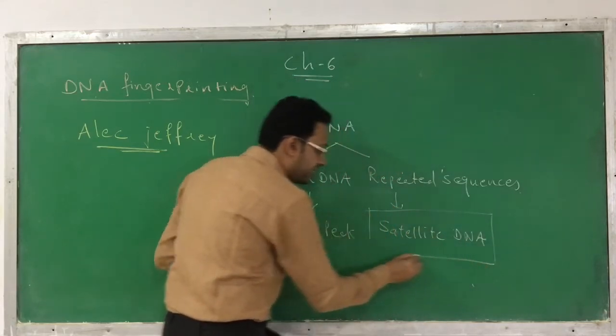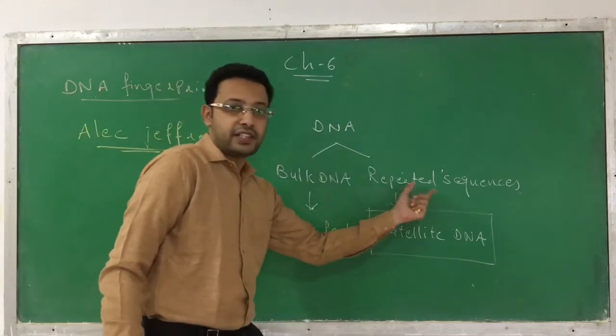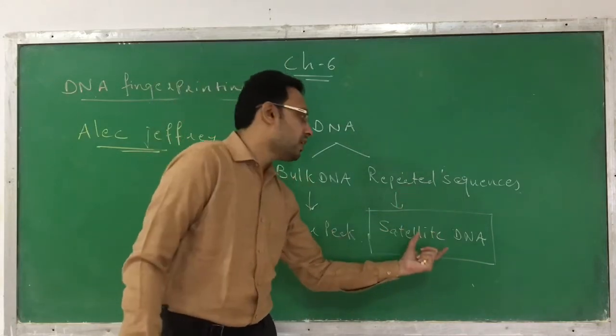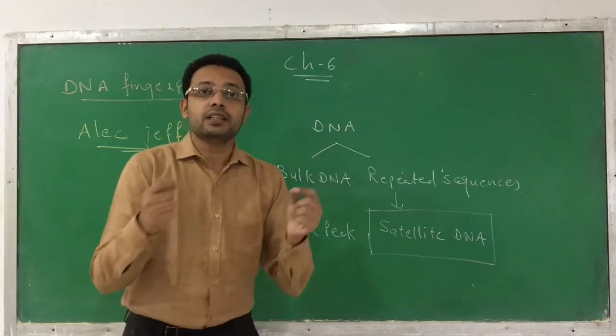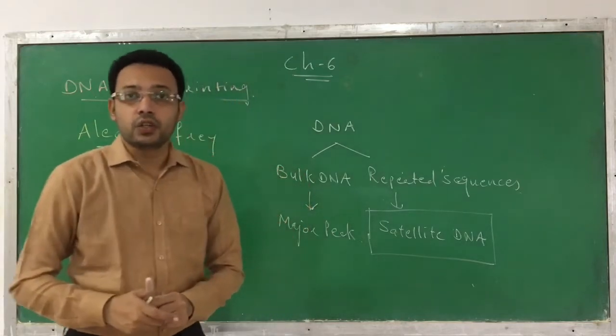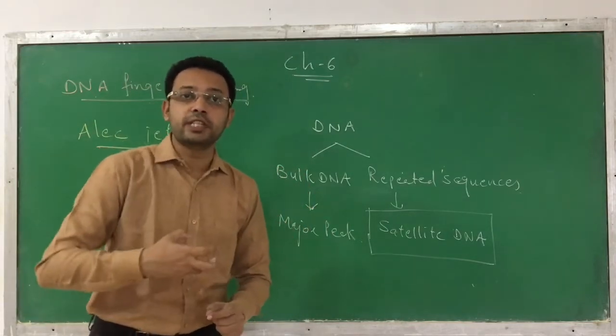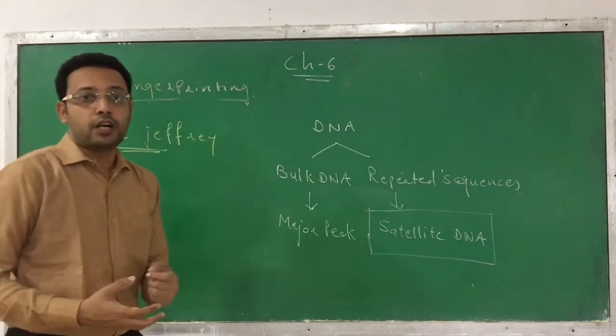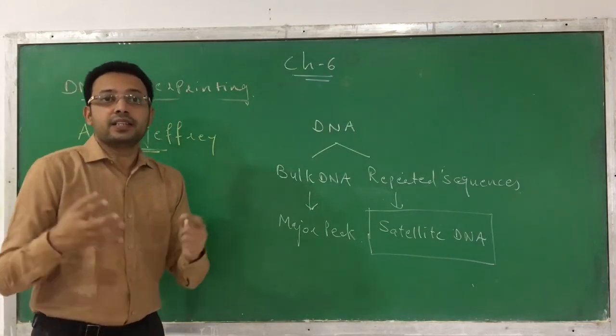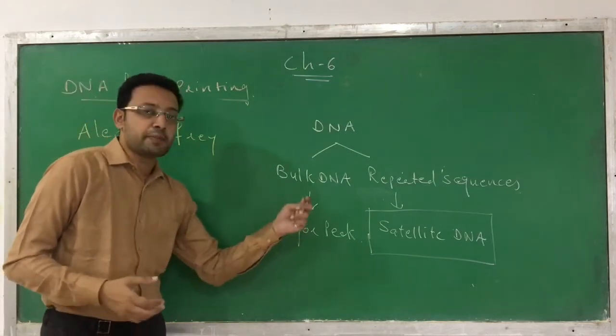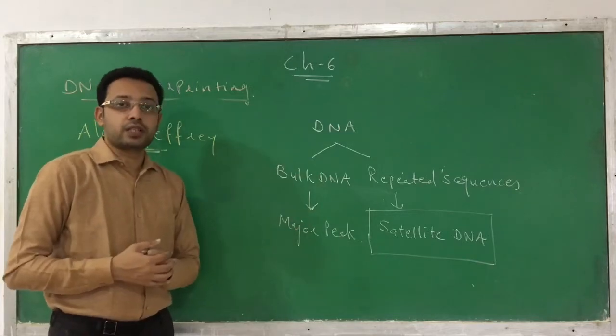Here we are finding this satellite DNA. The differences in these repeated sequences, we find by probing this satellite DNA. So this satellite DNA is going to be used as a probe to identify the DNA fingerprint. So this is the principle of how it works.